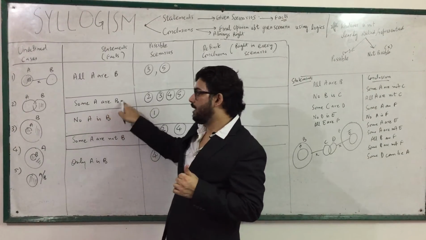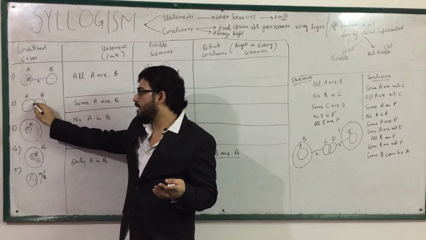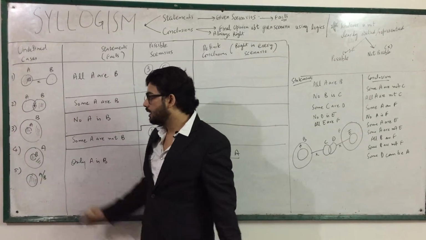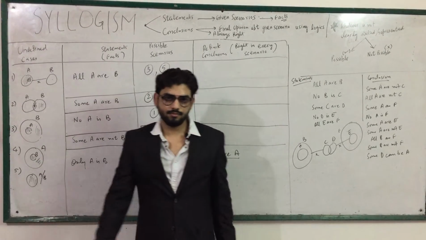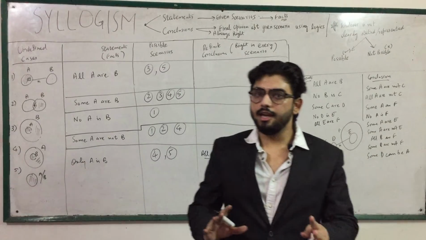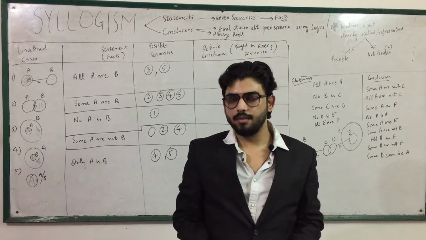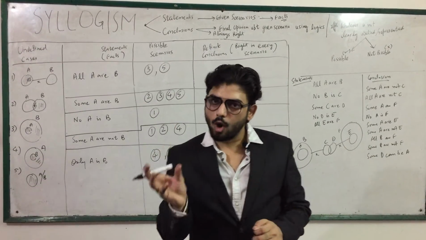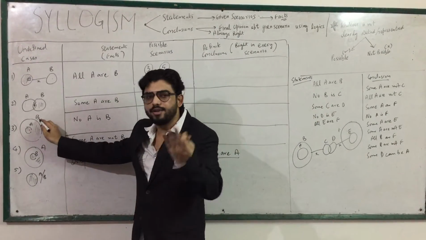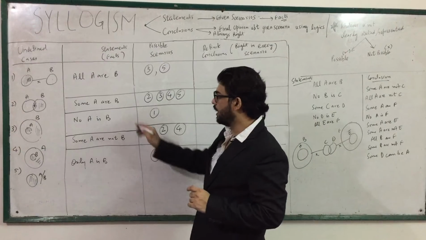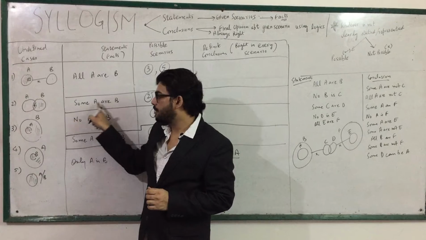When I say some A are B, then the first case is not considered. Second, some A are B, yes, this portion is being talked about. When all A are B, some A will definitely be B. If I say you have eaten all the ice cream, then some ice cream you have surely eaten. Some will always be automatically contained in all. So when I say all A are B, definitely some A are B. So 2 will be there, 3 will be there.